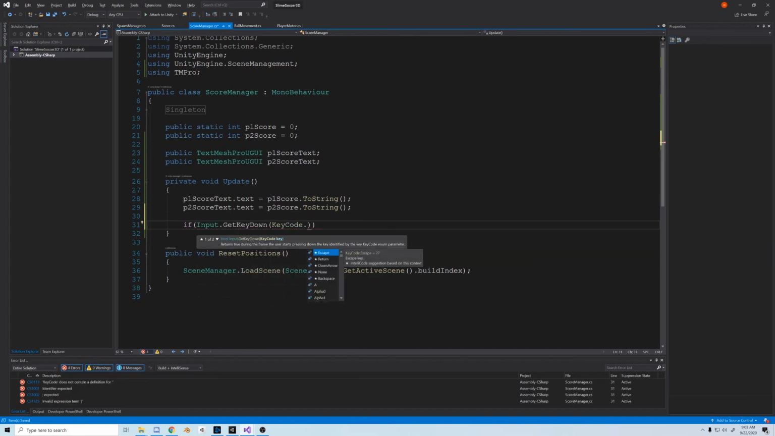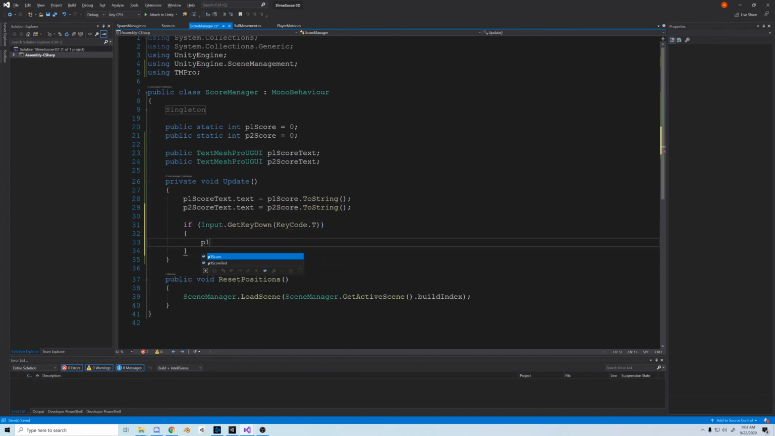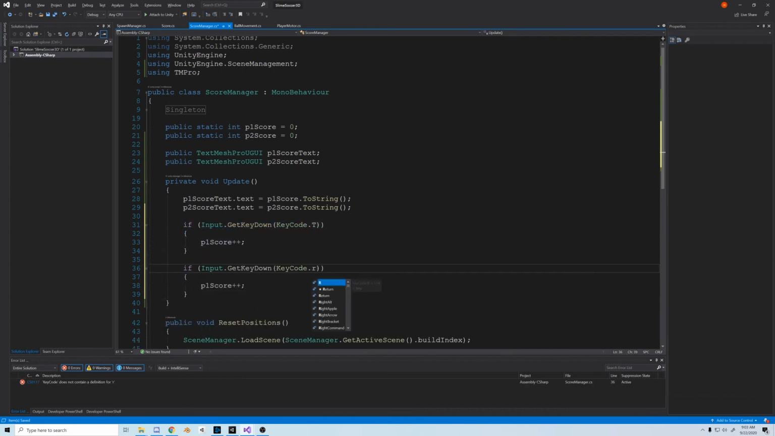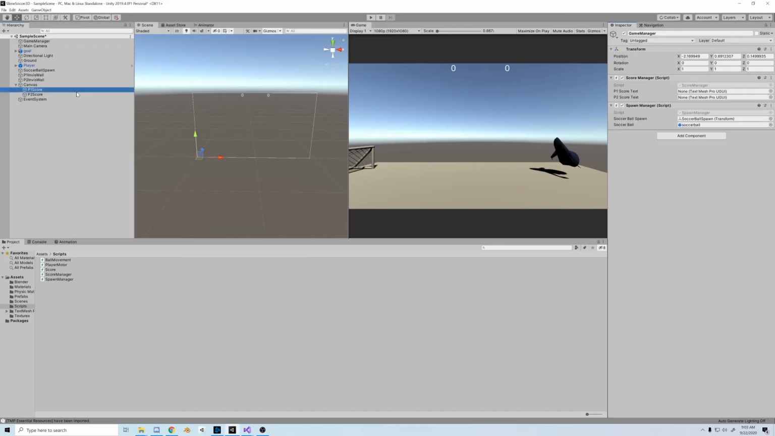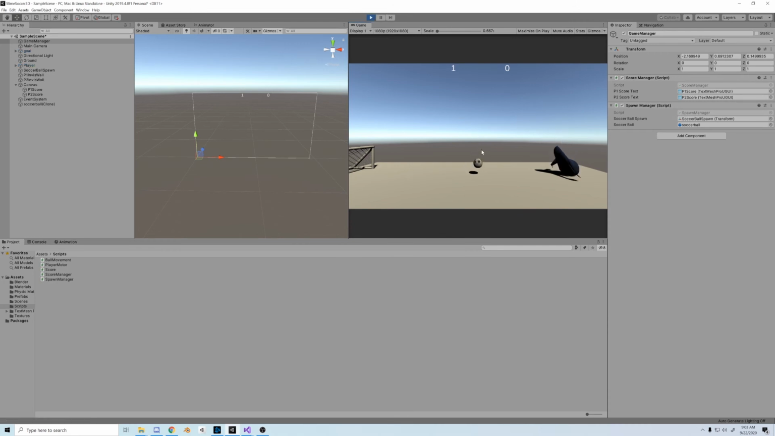Now let's create a little test. If I push T, then P1 score will go up. And then if I push R, P2 score will rise. It's a good way to test it. So now, just drag the UI onto the script, push play, and there we go. Looks like it's updating. Ladies and gentlemen, we have ourselves a score system.